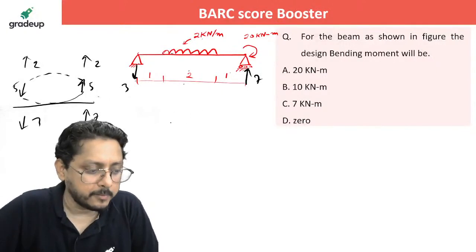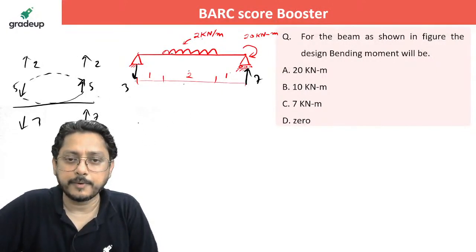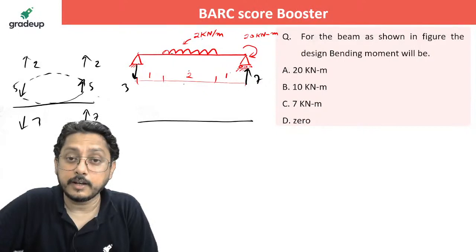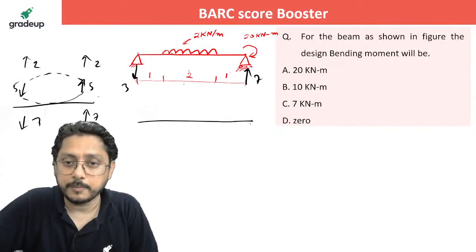Now if you draw the bending moment diagram for this one, here the moment is directly acting, that is 20, you keep it here. Then you stand here and see what the moment is doing.